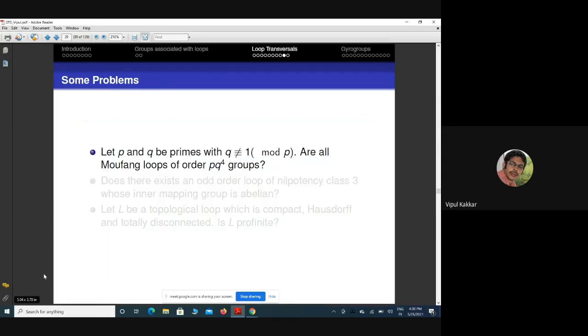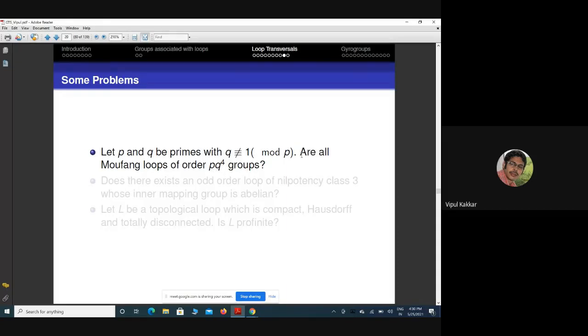So now let me discuss some problems which I am interested in. There are some more, but I am interested in these three. So the first problem is this. Let p and q be primes, and q is different from 1 mod p. So now the question is, is there any Moufang loop of order pq^4 other than a group?